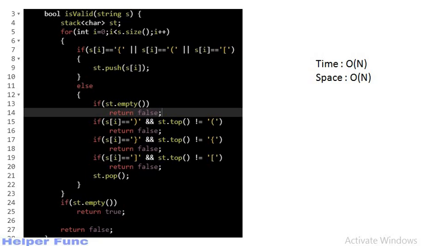Now the time complexity to solve this problem is order of n, as we are making a single traversal, and because we are using a stack, the space complexity also becomes order of n.